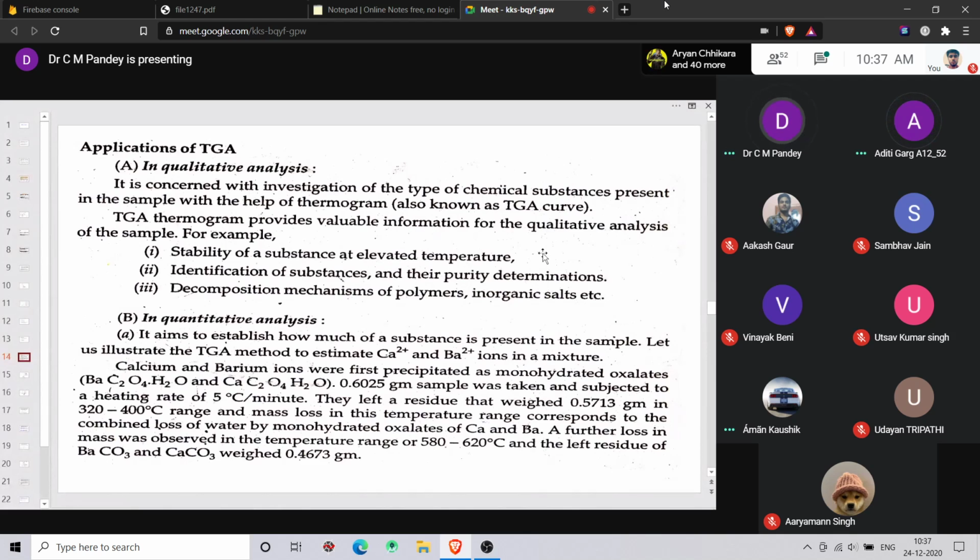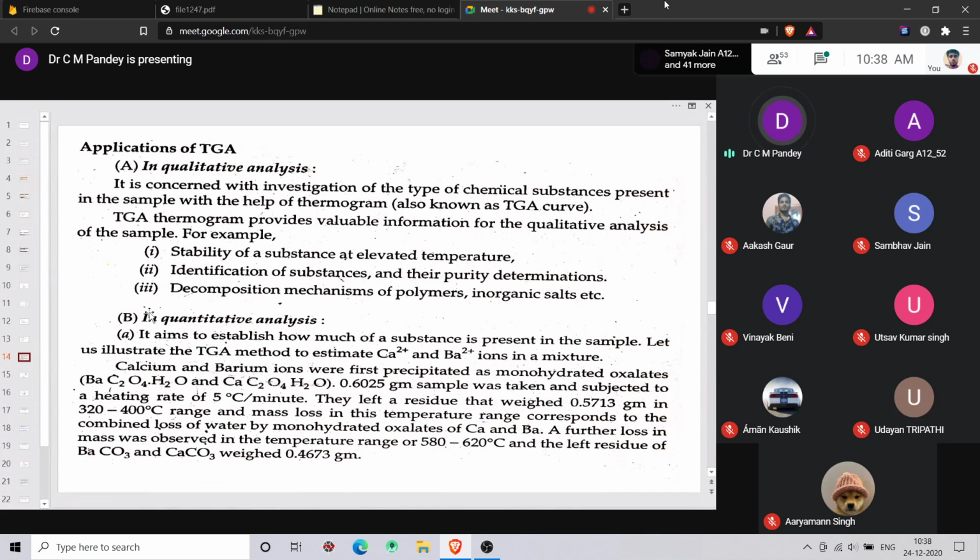Qualitative means you get a qualitative representation of the sample from viewing it or from the general analysis. For example, by seeing the curve, you can say about the stability of the material. You can say that it is stable up to that temperature, right? Then you can say what the identification of the substance is, its purity determination and the decomposition mechanism of the polymer. So these are qualitative analyses that you can do by seeing a TGA curve.